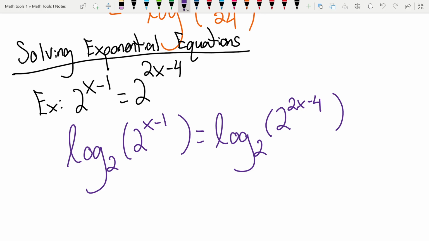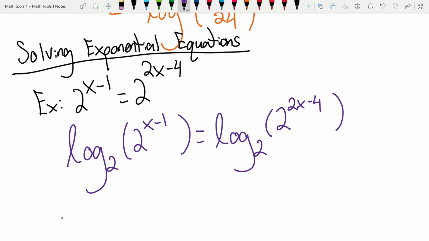So why would we do that? Well, first of all, with the log properties, what this allows us to do is that we can now pull that exponent down out of the exponent space, right? So we can turn that exponent into a product. That's a big advantage that we have now with logs, is that it's going to make dealing with exponents a lot more simple.